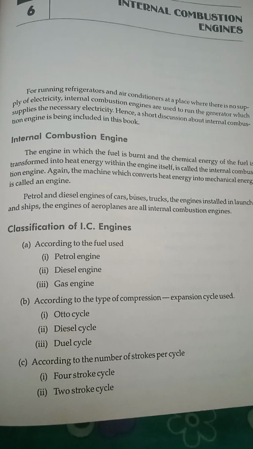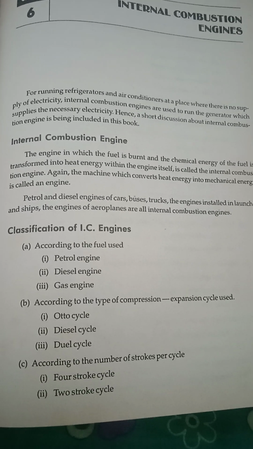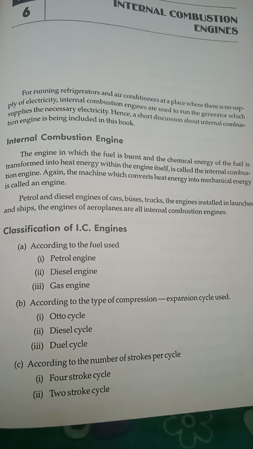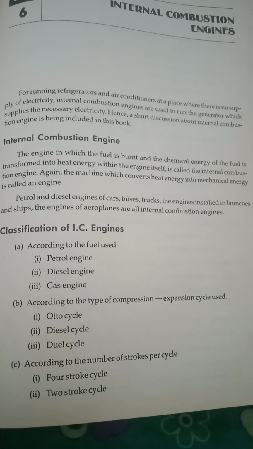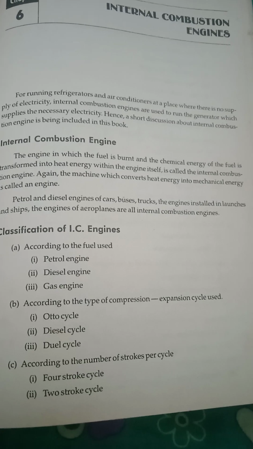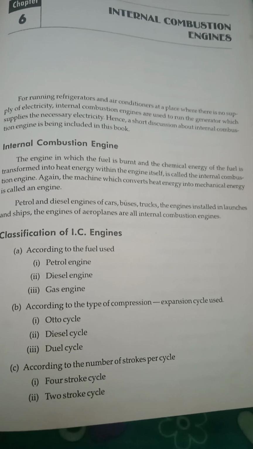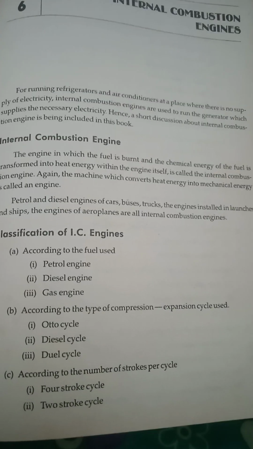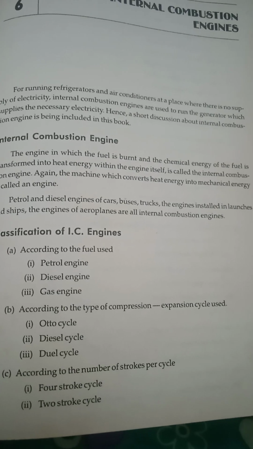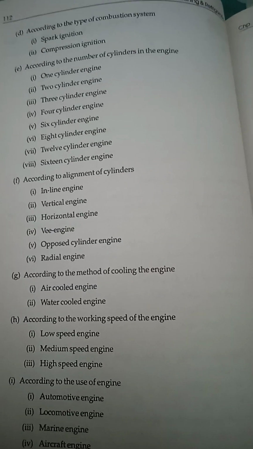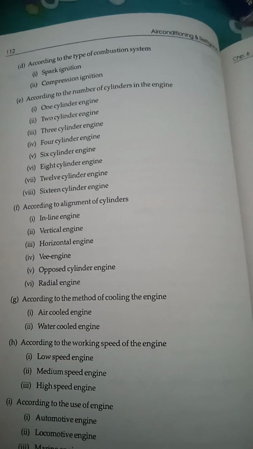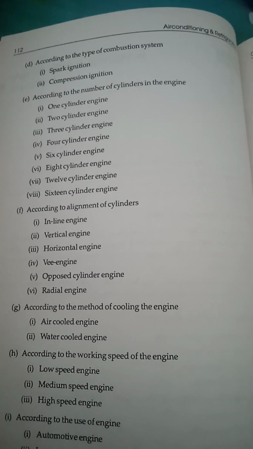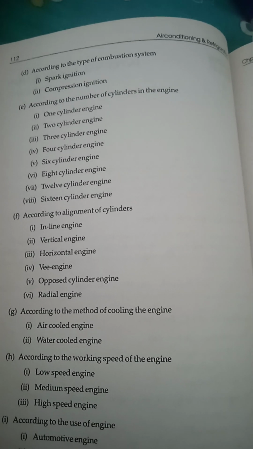So let's see the classifications of IC engines. According to the fuel used, they are classified into three types: petrol engine, diesel engine and gas engine. According to the type of compression expansion cycle used, there are also three types: Otto cycle, diesel cycle, dual cycle. According to the number of strokes per cycle, there are two types: four stroke cycle and two stroke cycle. According to the type of combustion system, there are also two types: spark ignition and compression ignition.